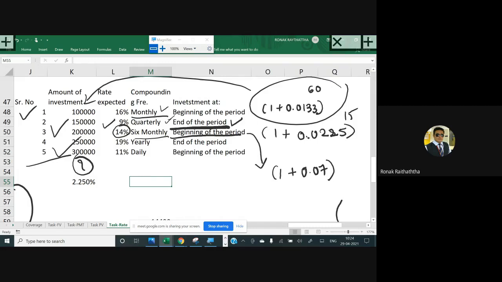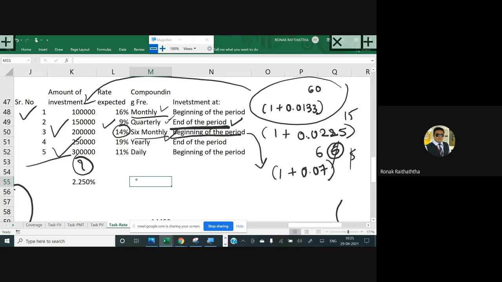So here it would be 6 only. But instead of beginning of the period, if I would have said that, sir, it's at the end of the period, then my fellas and fellies, instead of 6, I would have written 5, because for the first period, you do not get the interest if it is at the end of the period. But I'll not be writing 5. I'll be writing 6 only, because in our case, it's beginning.